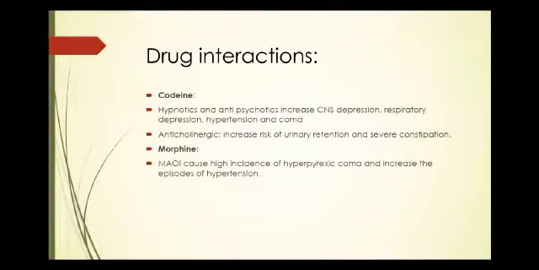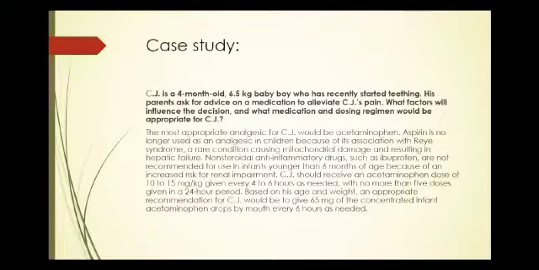Drug interactions for opioid analgesics: codeine with hypnotics and antipsychotics increases CNS depression and respiratory depression, and increases hypertension and coma. Anticholinergics, when given with codeine, increase urine retention and severe constipation. Morphine with MAOIs causes a high incidence of hyperpyrexic coma and increases the episodes of hypertension.